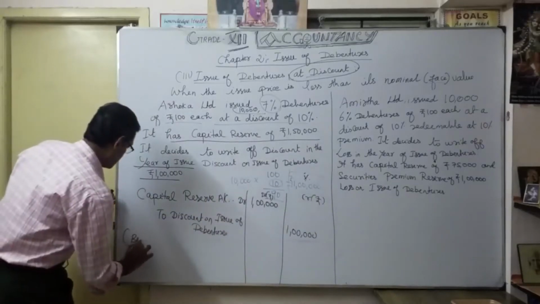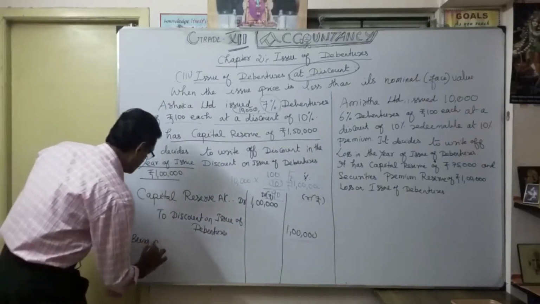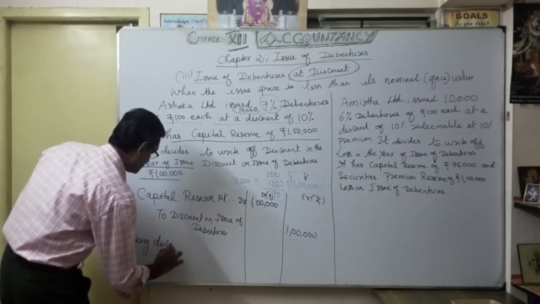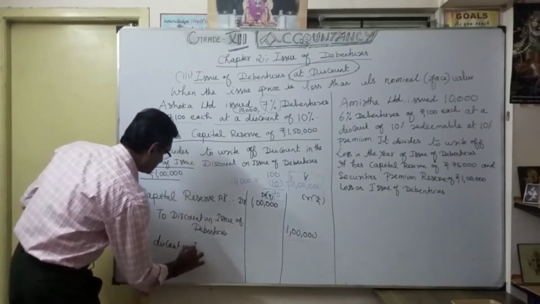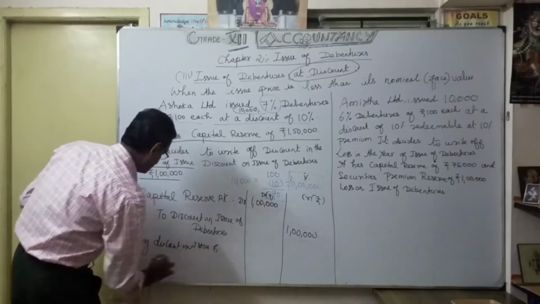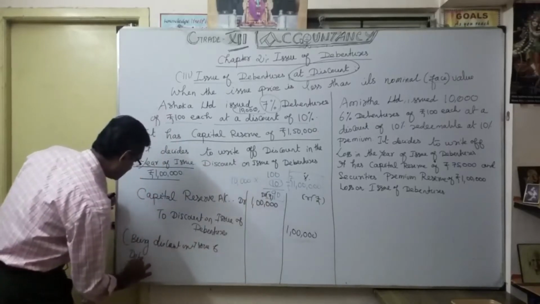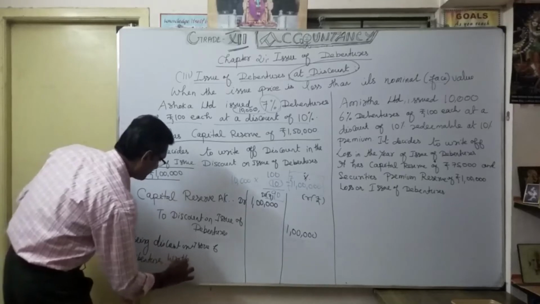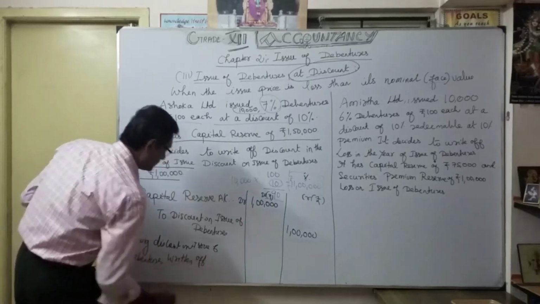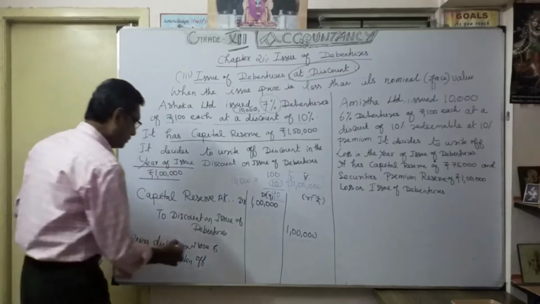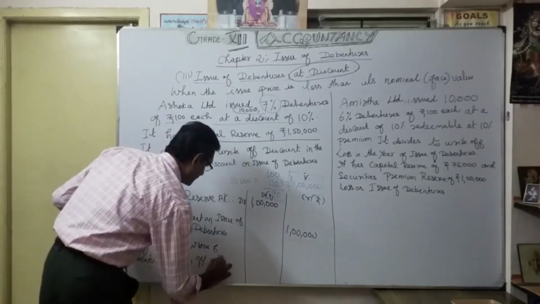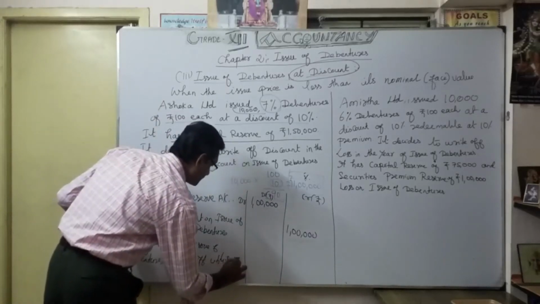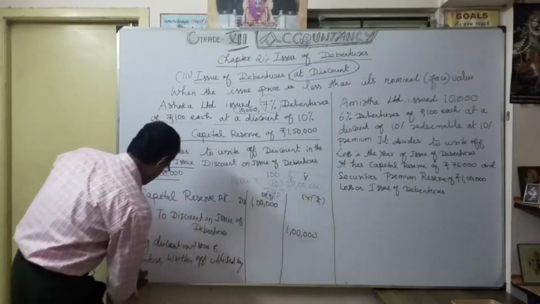Understood. So narration is very important. Being discount on issue of debentures written off, may be utilized by capital reserve.